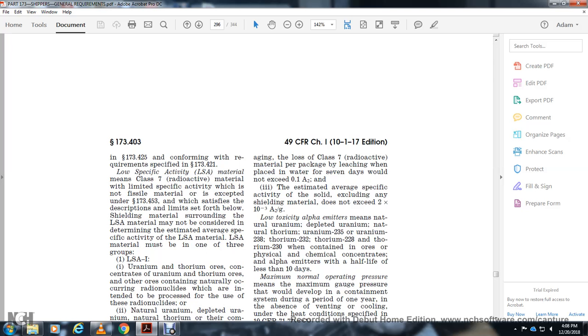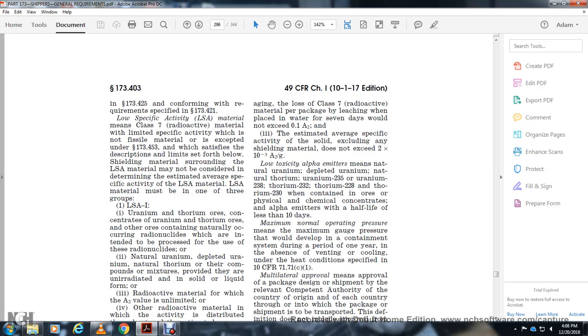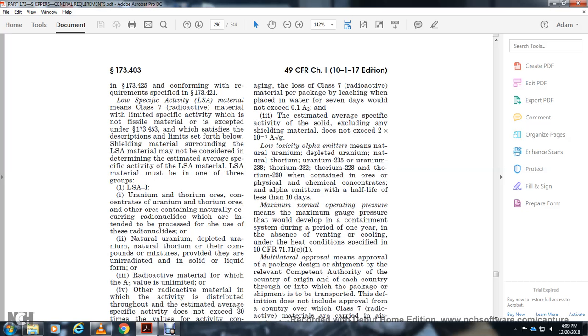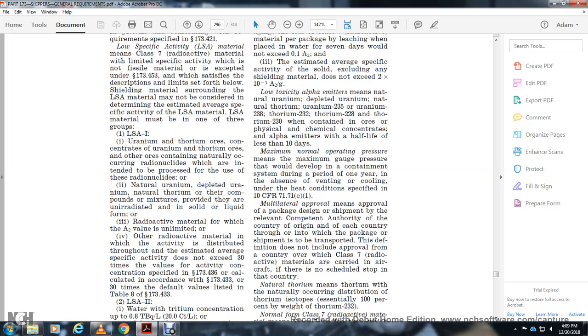LSA-I: Uranium or thorium ores, concentrates of uranium or thorium ores, or other ores containing naturally occurring radionuclides which are intended to be processed for the use of these radionuclides; natural uranium, depleted uranium, natural thorium, or their compounds or mixtures, provided they are unirradiated and in solid or liquid form; or radioactive material for which the A2 value is unlimited; or other radioactive material in which the activity is distributed throughout and the estimated average specific activity does not exceed 30 times the value for activity concentration specified in 173.436 or calculated in accordance with 173.433, or 30 times the default value listed in table 8 of 173.433. LSA-II: water with